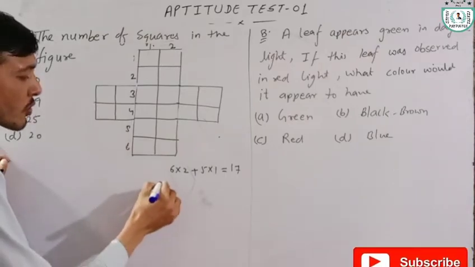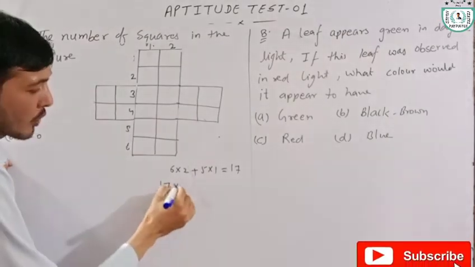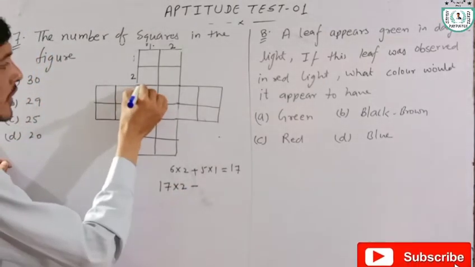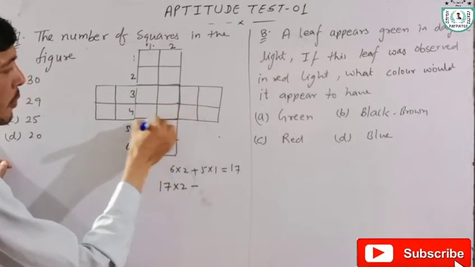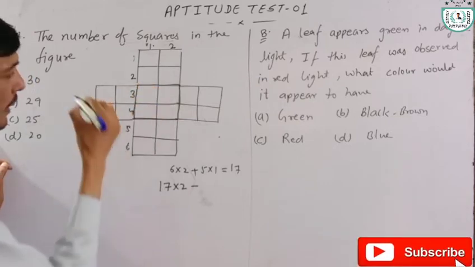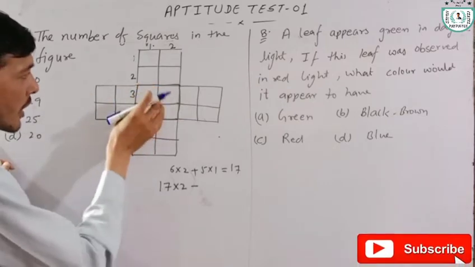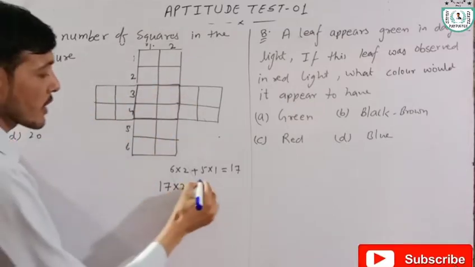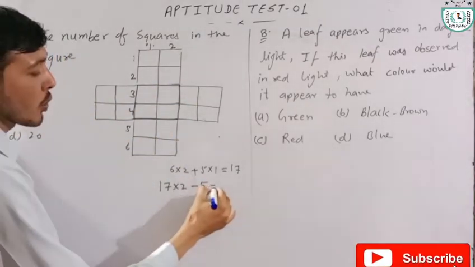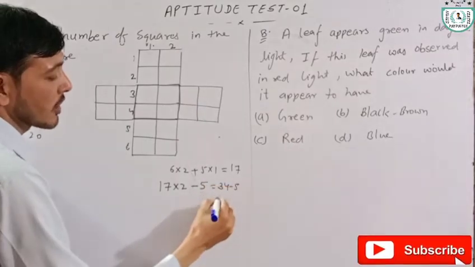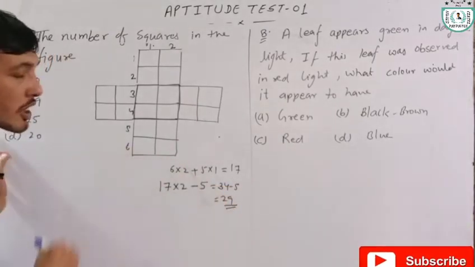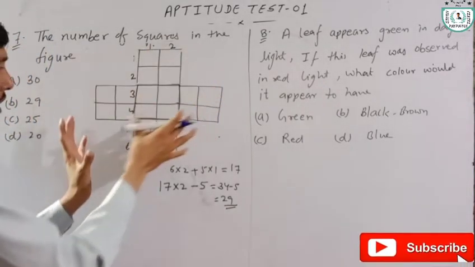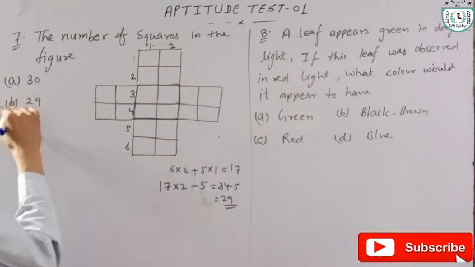Total number of squares is 17 into 2 minus, because this figure is counted in both. In this figure we have 5 squares. Minus 5, equal to 34 minus 5 is equal to 29. It means the total number of squares in this figure is 29.